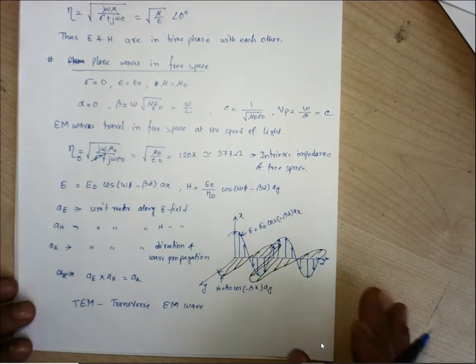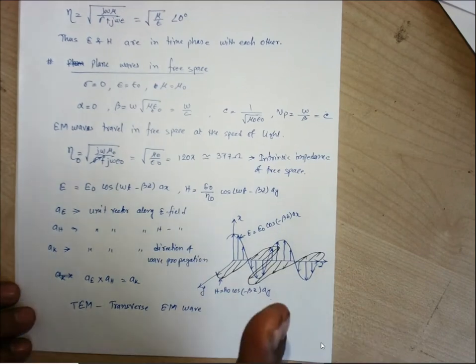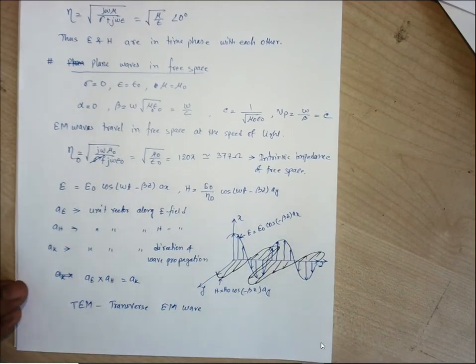Because the direction of propagation is normal to the transverse plane, and on that plane electric field and magnetic field both lie. Wherever you take a point on the z-axis, the direction of propagation will always remain normal. So this kind of waves are known as transverse electromagnetic wave.